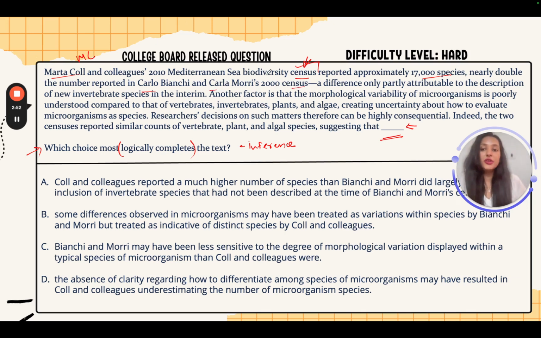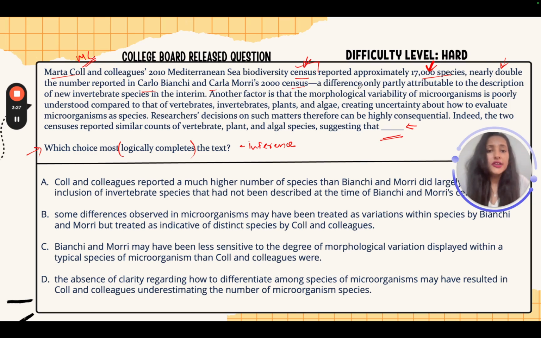So what's happening? Take a break over here and understand what's happening. So whatever the number of species were reported by MC was like 17,000 species, which is nearly double the number of whatever the CC's census reported, right? So 17,000 species, they reported that they have found 17,000 species. This number is just double the number whatever was released by CC's 2000 census. Now what happened, right? What changed so drastically?